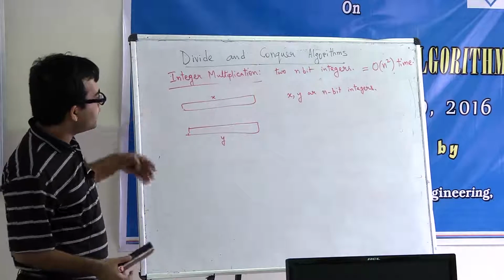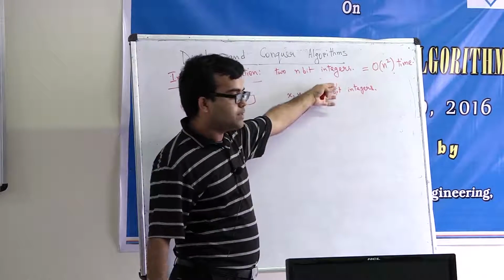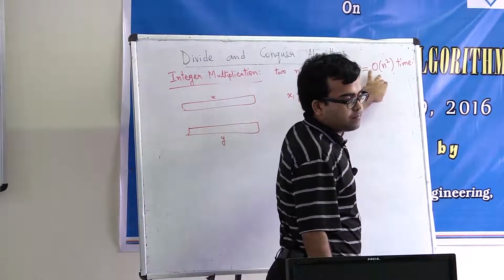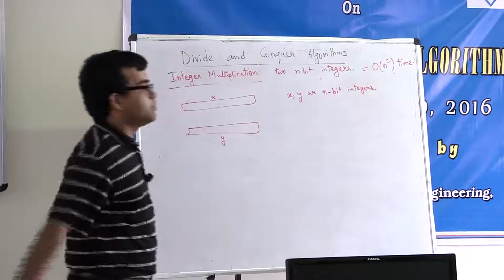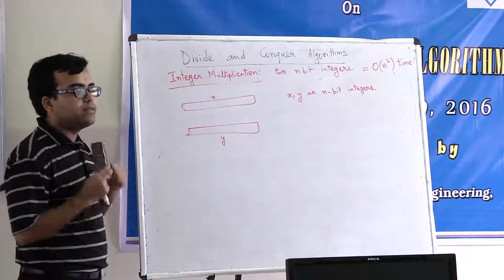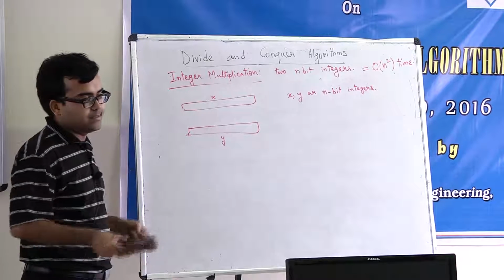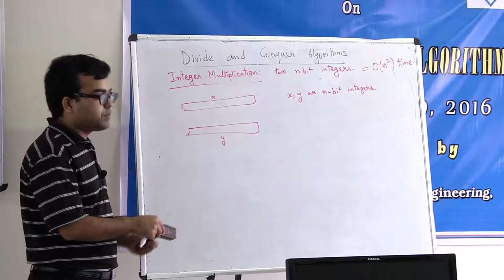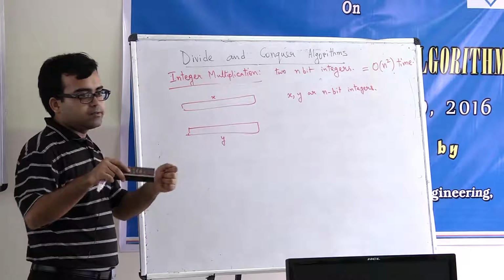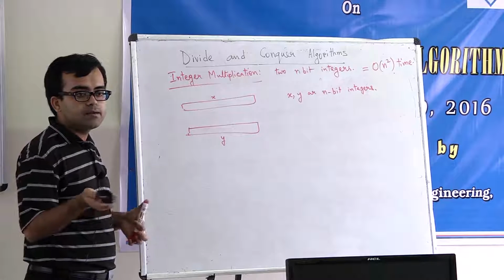We want to apply the divide and conquer technique to speed up the running time of this algorithm, which we observed is n squared. Okay? What is the most natural approach that comes to your mind? To use divide and conquer, what do we first need to do? We need to divide the problem into smaller subproblems of smaller size. Then solve each of these subproblems individually. And then combine the solution. So what are the smaller subproblems that you can imagine here? Yeah, anyone?